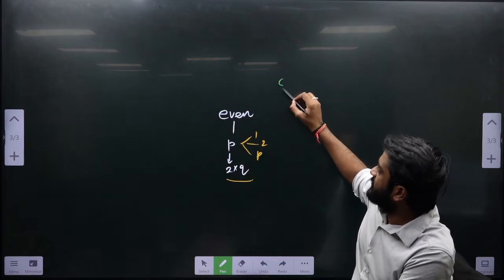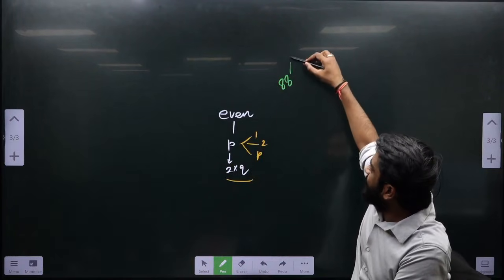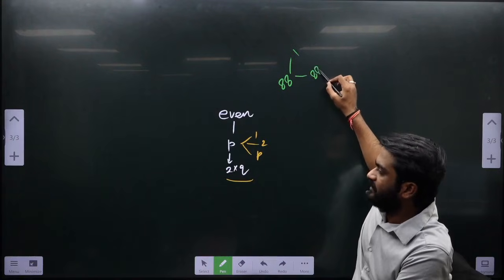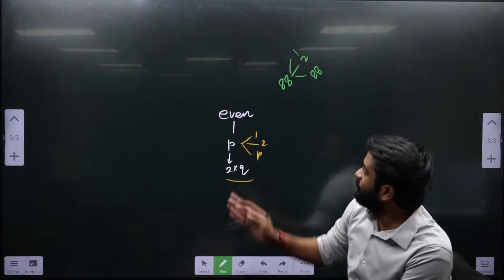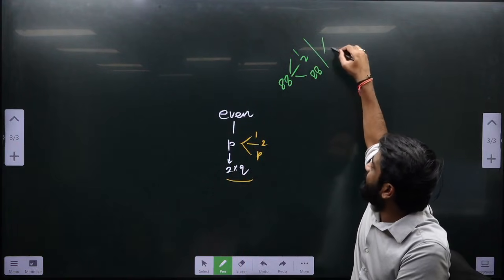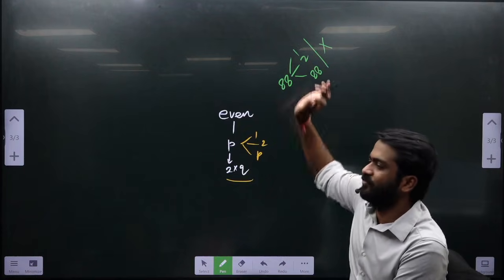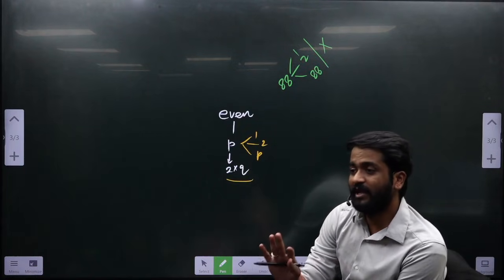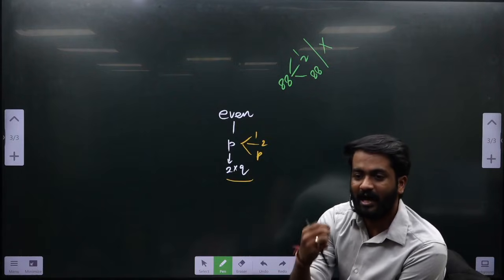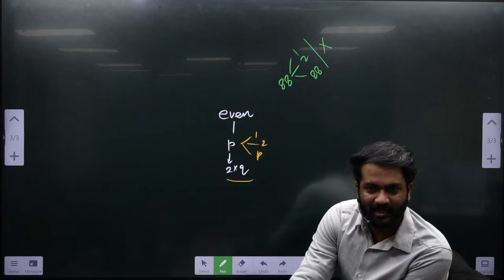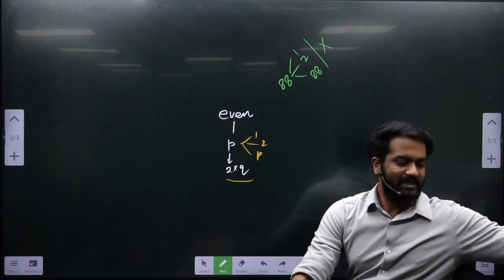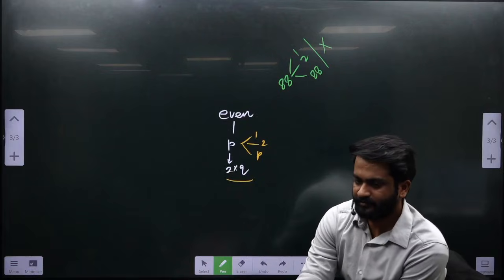Let's say any number is 88. Apart from 1 and 88, 2 will be a factor of this always. So this can never be a prime number, because a prime number should have exactly 2 factors. So there exists no even number other than 2 which is prime. Conceptually समझ में आया? ठीक है. So please write it in your copy as another point.